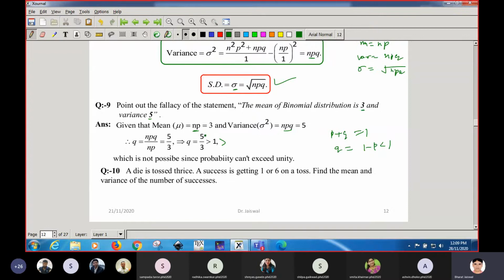And it is coming out to be greater than 1. It means the values which are given here are wrong, so the statement is false, because probability can never exceed 1. This type of question is also asked to verify the validity of the data given. Getting, students?